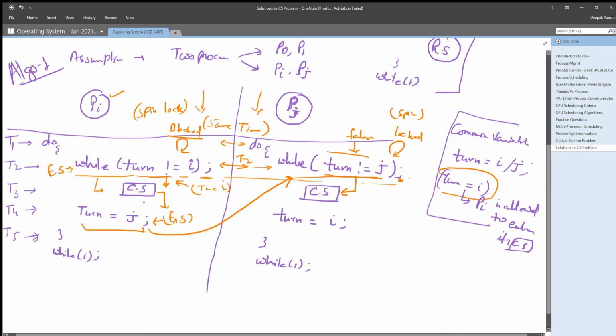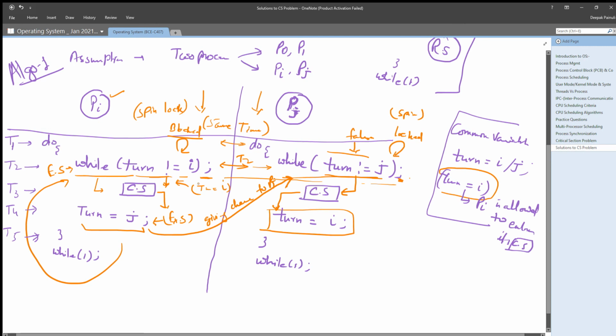That means it is giving the chance to Pj. By updating turn's value as j, it is telling Pj that now you have the chance to execute your critical section. Once you complete your critical section, then only I will start my critical section after you, right?